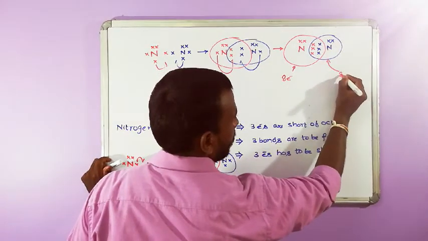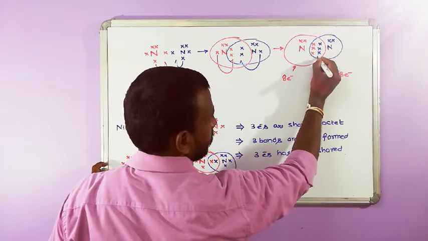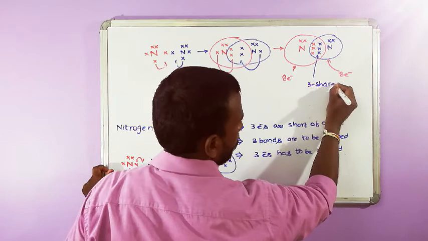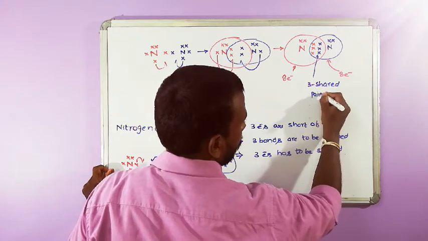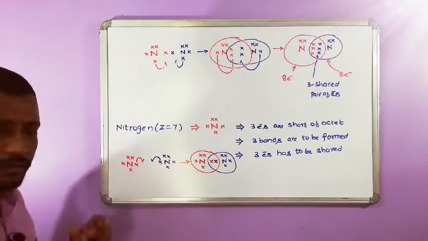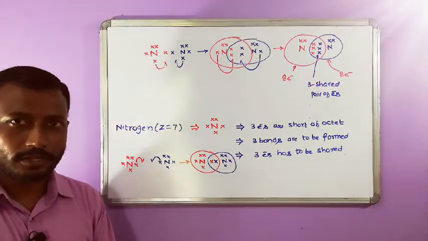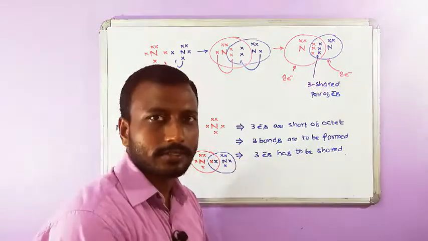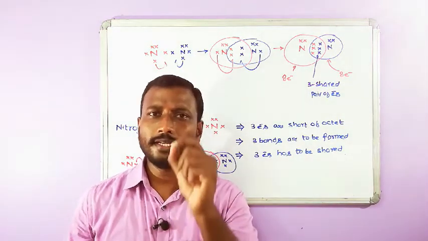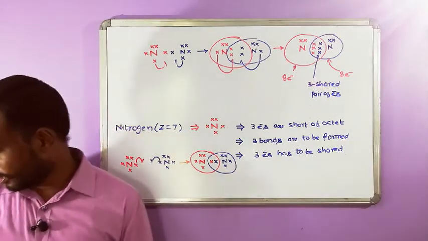This also has 8 electrons, and in between, 3 shared pairs of electrons. When 3 electron pairs are shared between any 2 atoms, that bond is said to be a triple covalent bond. So, triple covalent bond.